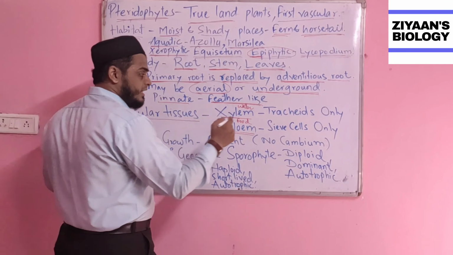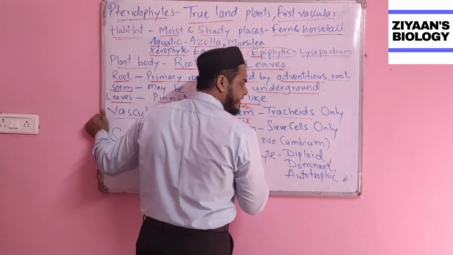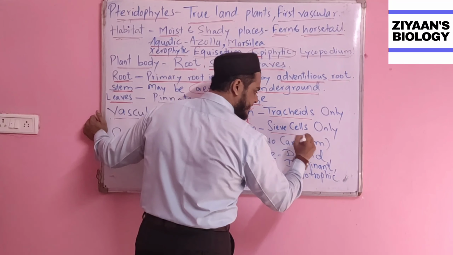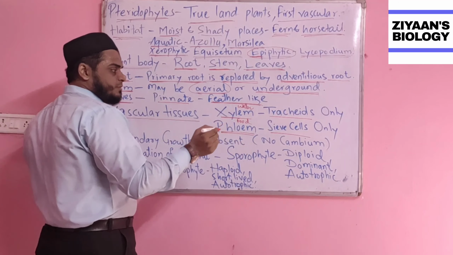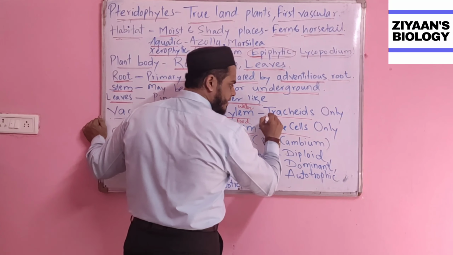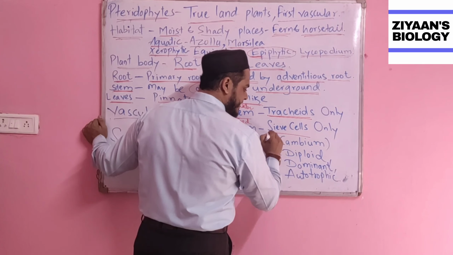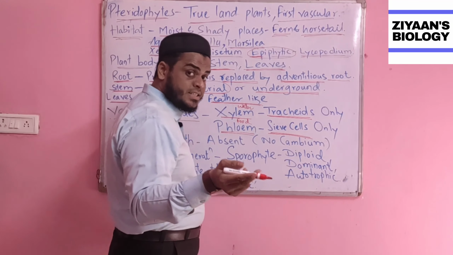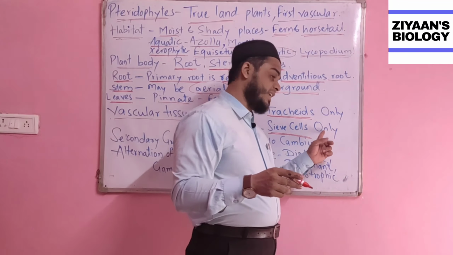The special cell present in the xylem is called the tracheids, whereas the special cell in the phloem is called the sieve cells. I repeat, the special cells in the xylem are tracheids, and the specialized cells in the phloem used for conduction of food are sieve cells only. There is no other cell present in the xylem, not even in the phloem.